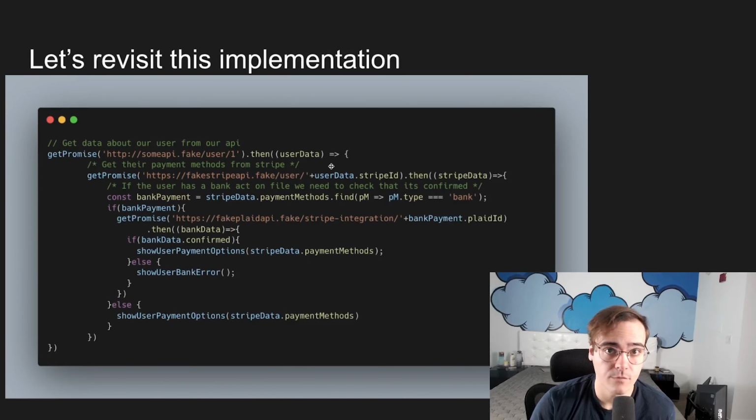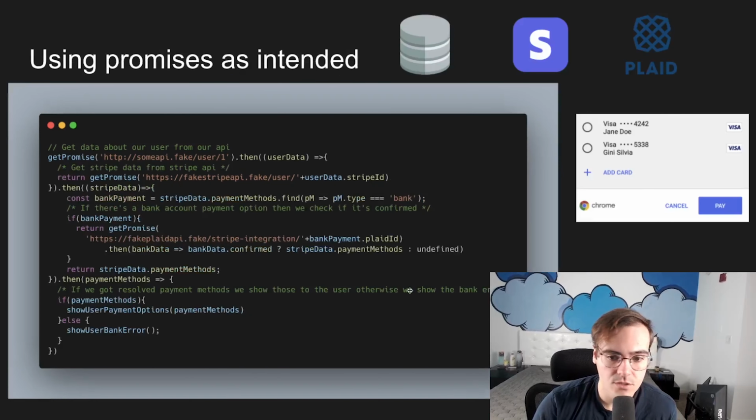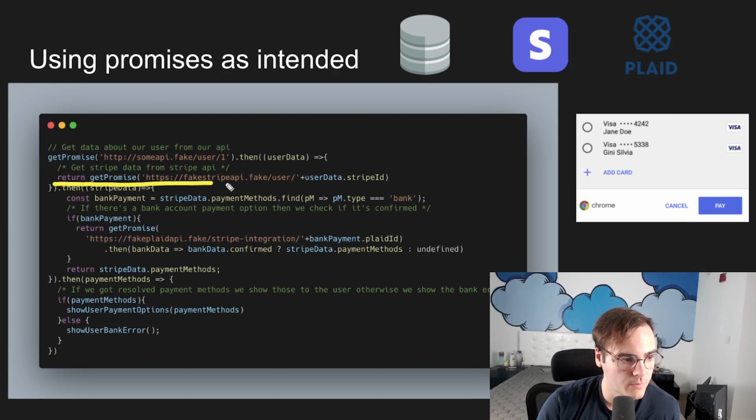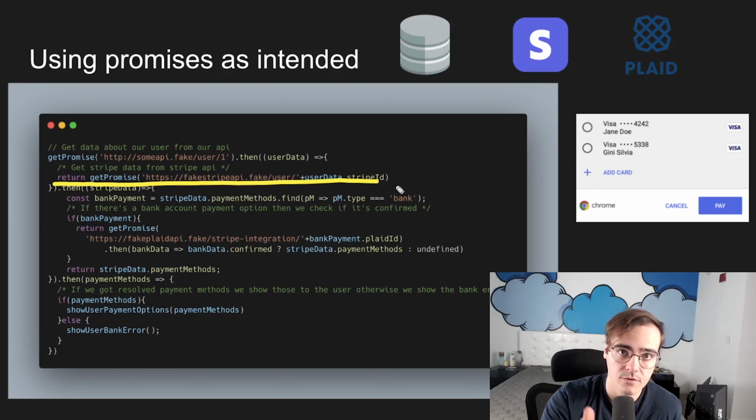So here is that same implementation that we looked at before, this one that we were using .then for, and we were kind of recreating callback hell. Let's look at it using what we've learned about promises. What you'll notice here is that now, instead of nesting everything inside of this first call, I just have the call return another promise. And remember the behavior of promises. If you return a raw primitive value, it's going to wrap that value in a promise that immediately resolves. If you instead return another promise, then the callback is just going to output that promise.